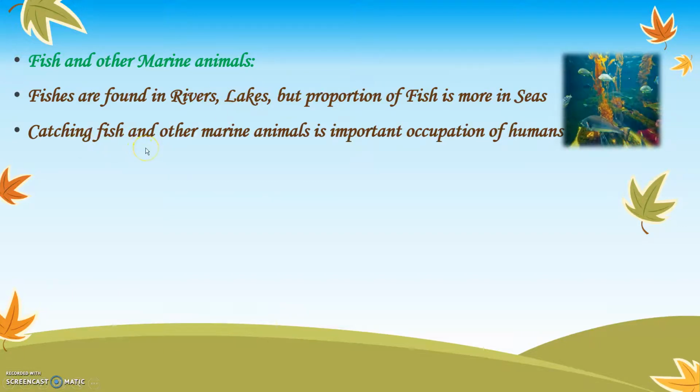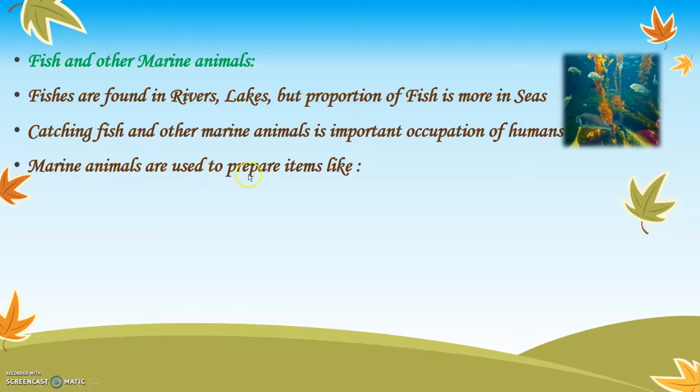Catching fish and other marine animals is an important occupation of human beings. Occupation is a job. There are some people who are involved in occupations such as fishing. That means these people earn their money only by having fishing as their occupation. Example, the fishermen and fisherwomen.